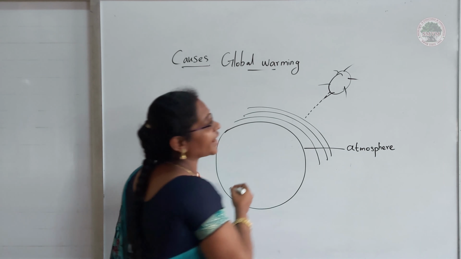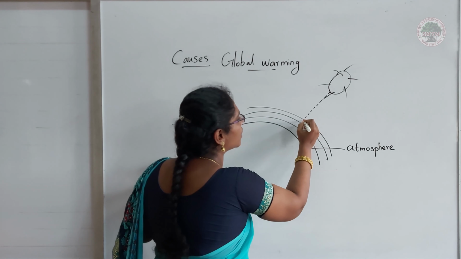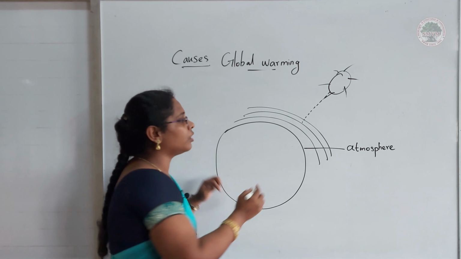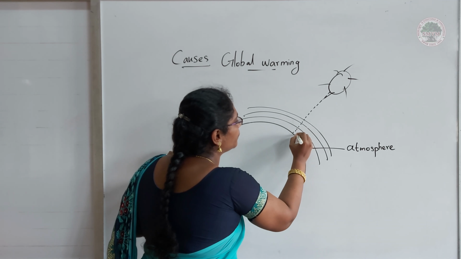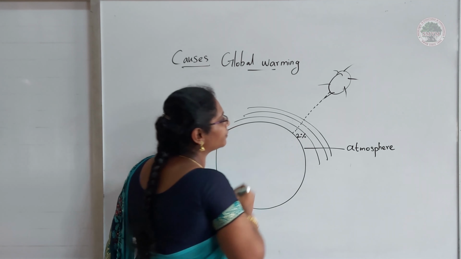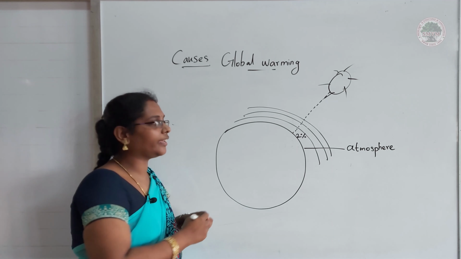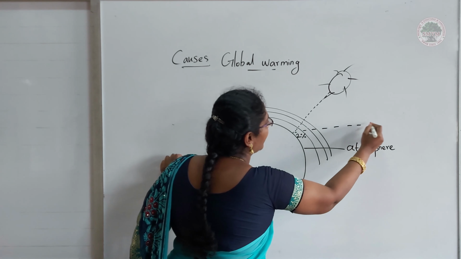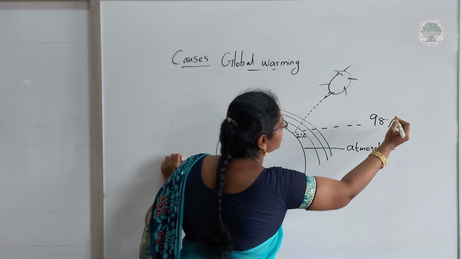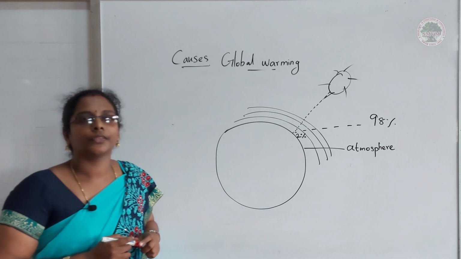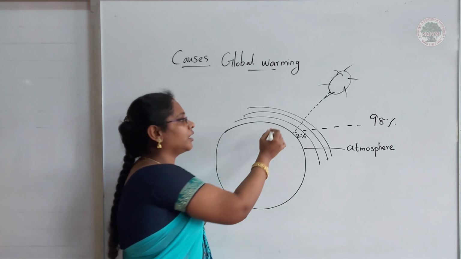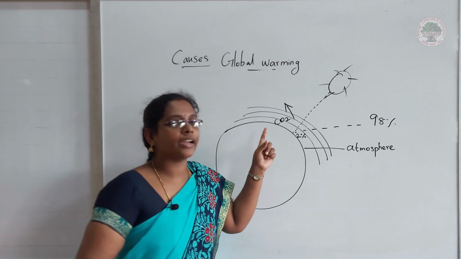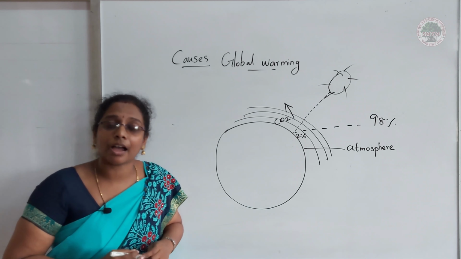When the sun's light and heat cross our atmosphere, they are filtered. Only 2% of the sun's heat can reach us. The remaining 98% is reflected out. So if the carbon dioxide level increases in the atmosphere, what may happen?